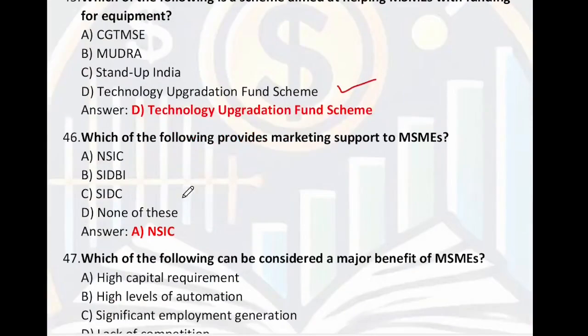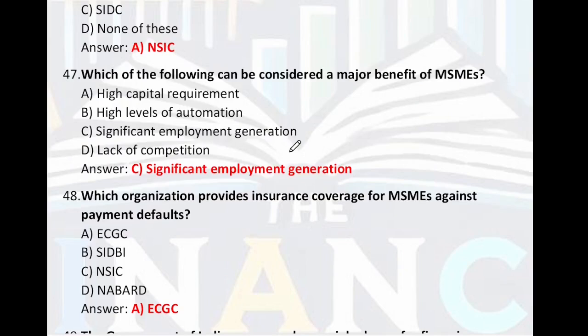Which of the following provides marketing support to MSME? NSIC. Right answer is NSIC. Which of the following can be considered a major benefit of MSME? High capital requirement, high level of automation, significant employment generation. So, the right answer is significant employment generation. This is the main benefit of MSMEs.